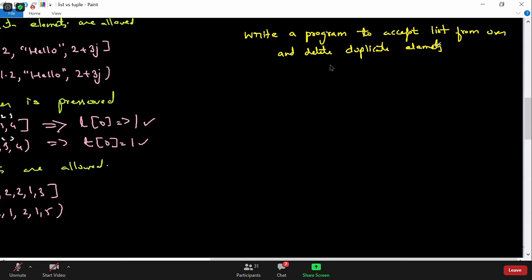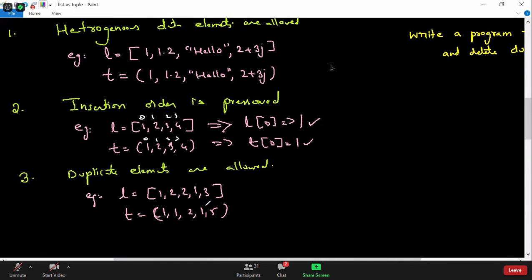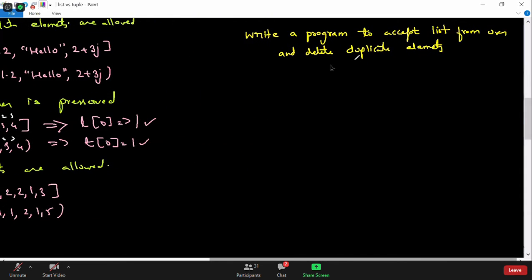You have to delete any duplicate elements from that list. We learned that list allows duplicate elements, but I want you to write a program so that you can delete the duplicate elements from the list.